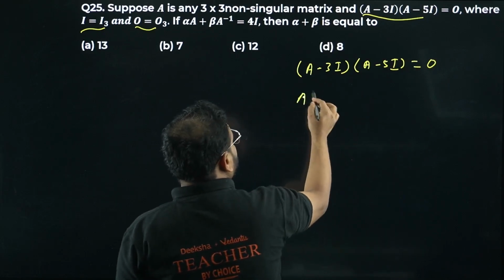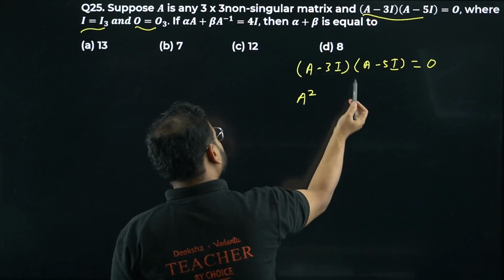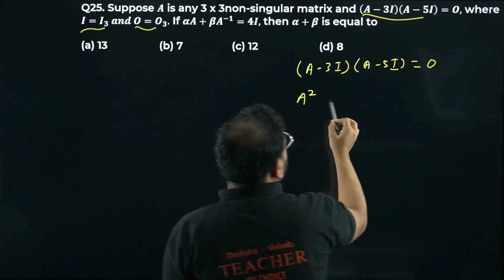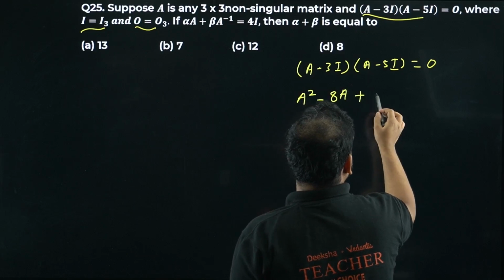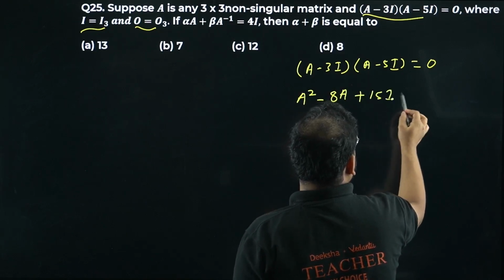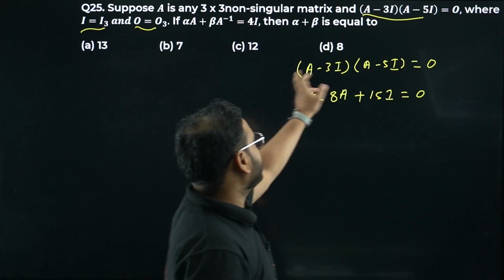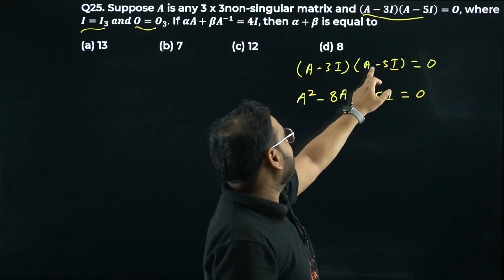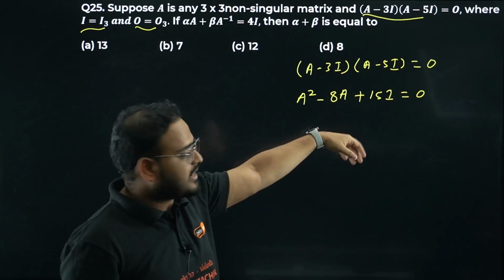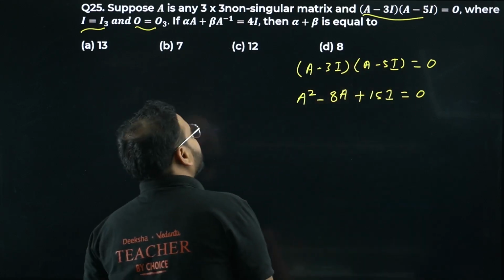We'll have A square minus 3A, and minus 5AI means basically minus 8A, and last I'll have plus 15I equals 0. If you want, you can do it from your side also. A into A is A square, A into minus 5 will become minus 5A, again minus 3A will become minus 8A, and the last will be 3 into 5 is 15, I will remain I itself.